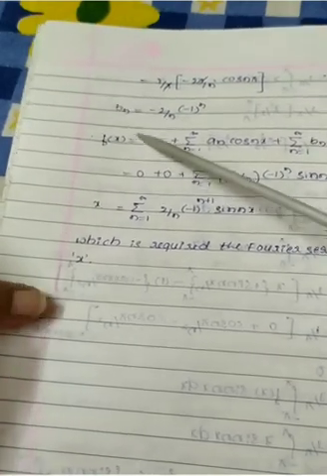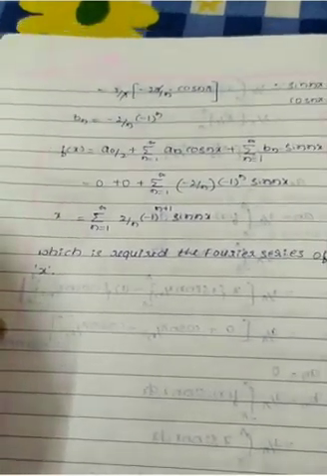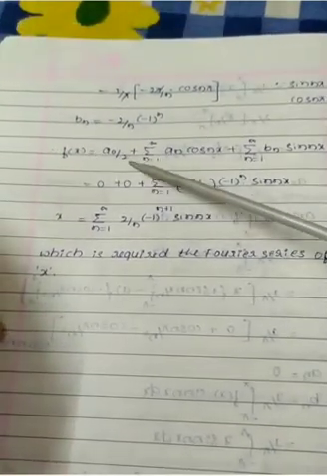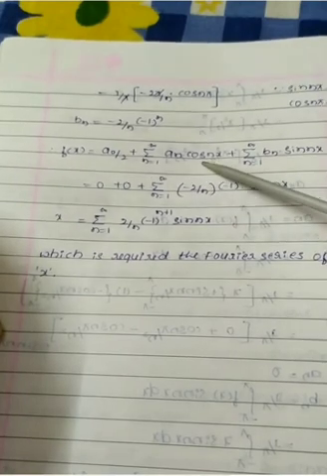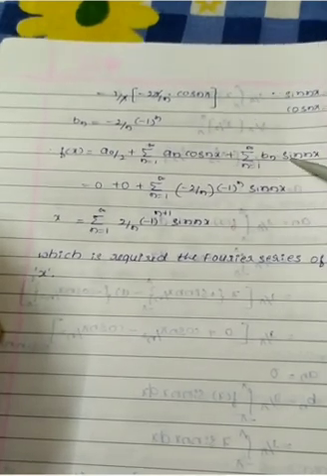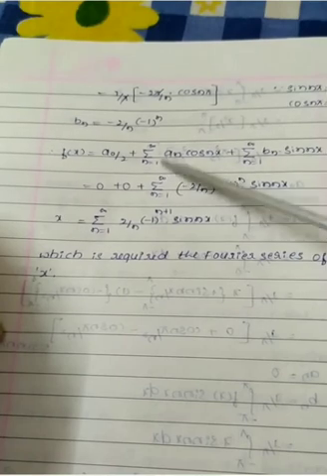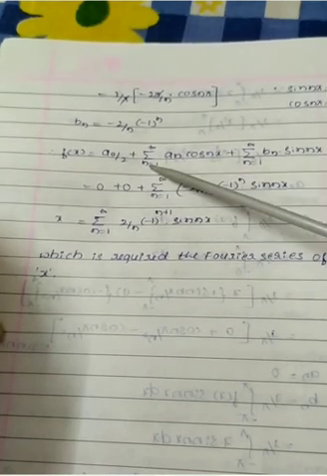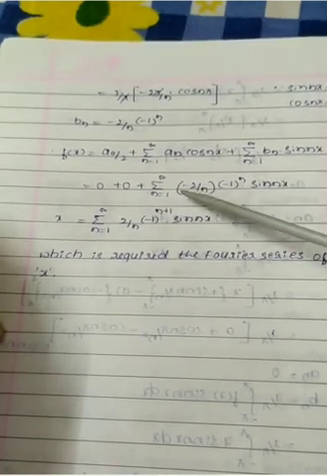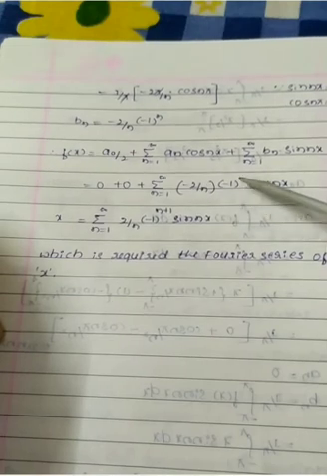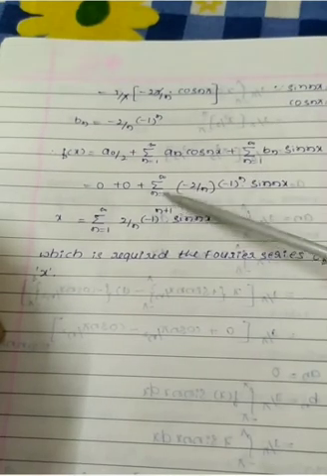Then put this value in the Fourier series form, that is f(x) = a_0/2 + summation a_n cos nx + summation b_n sin nx, the series running from 1 to infinity. The a_0 value is 0, the a_n value is 0, and the b_n value is -2/n times (-1)^n, so the series is the summation of -2/n (-1)^n sin nx, where n runs from 1 to infinity.